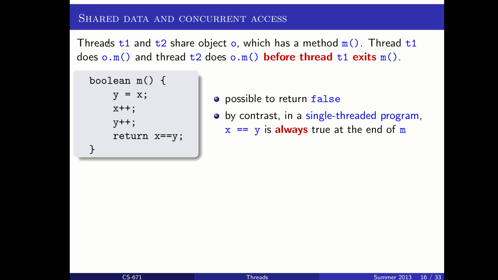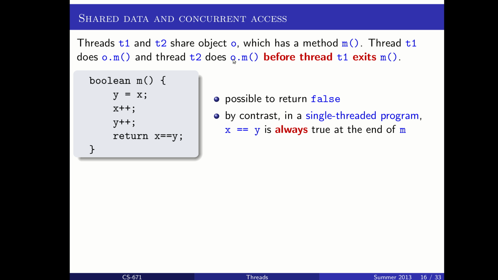If we have two threads, T1 and T2, that share an object O that has this method M, then we can come up with an even simpler example where it becomes clear where the threading causes some conflicts and some issues here. So my method M returns a Boolean. It will return true or false. It should theoretically always return that X and Y are equal, because we say Y equals X, then we increase X by 1, then we increase Y by 1.